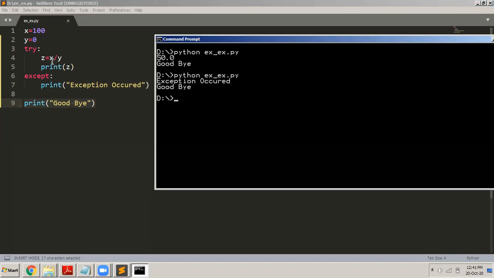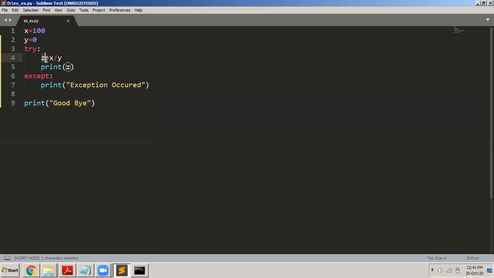So you saw the example: if there is no error in the try block, what happens? If there is an error in the try block, what happens? If there is no error in the try block, then comfortably the entire try block will get executed. The except block will not get executed, and then the remaining part of the program also will get executed. If an error occurs in the try block, then the except block will get executed, and then after that the remaining part of the program will get executed. The statements which are there after the statement which causes an error will not get executed.